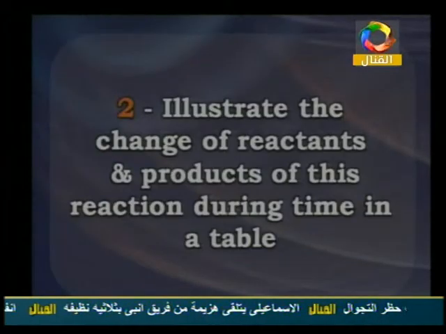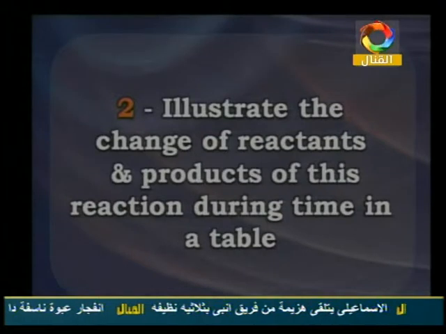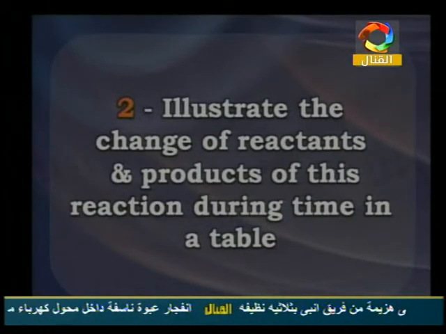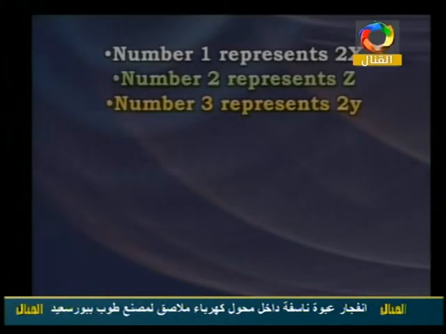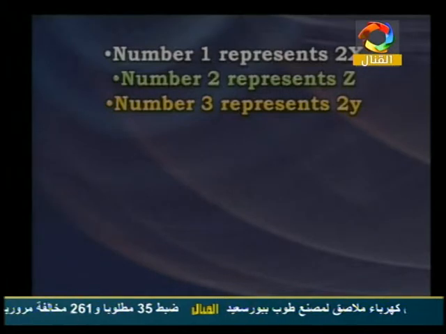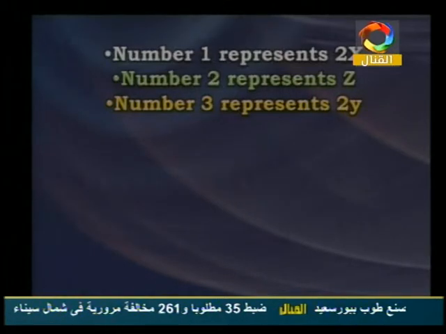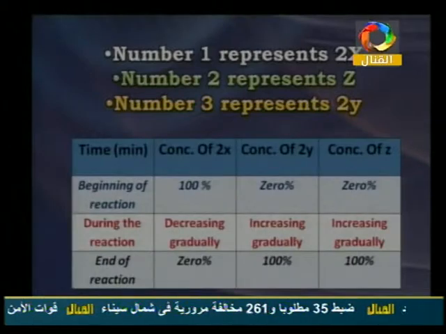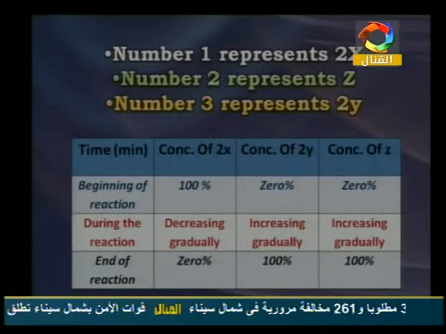So the answer is the change of reactants and products of this reaction during time in a table. Here we have number 1, the reactants, it's 2x. The number 2 represents z. And the number 3 represents 2y. And after that we have the table here. You must write this in a table.